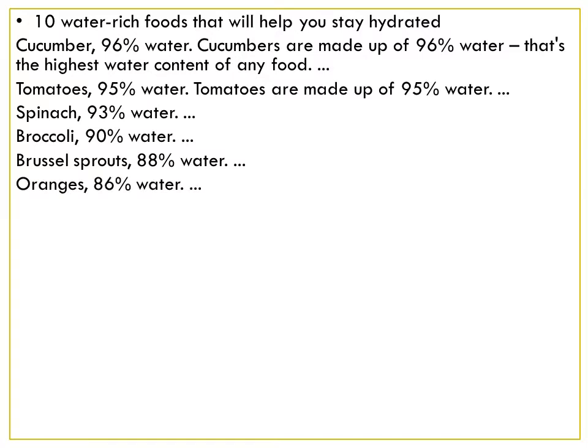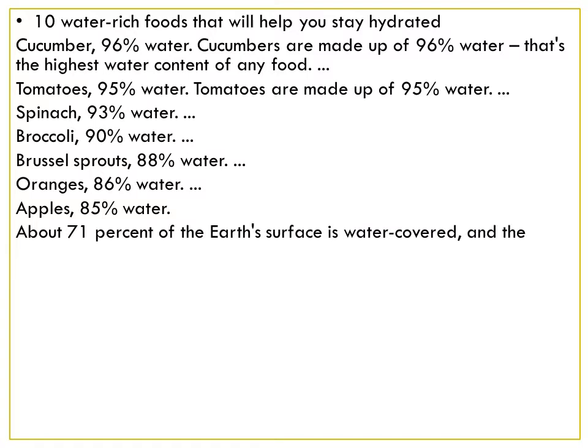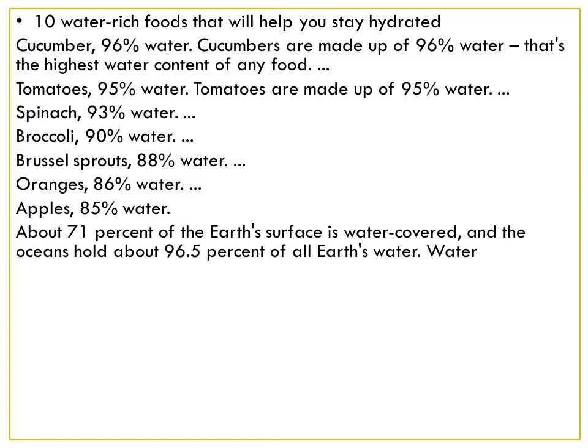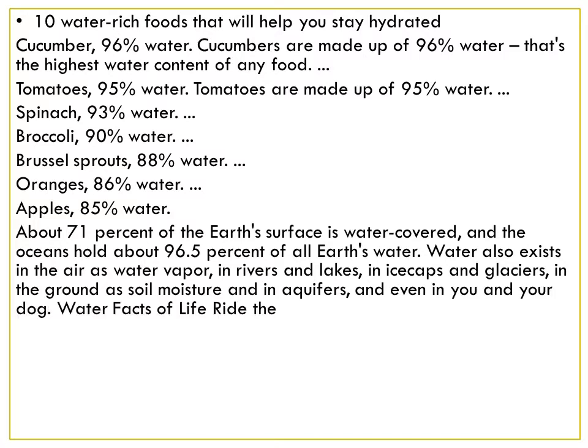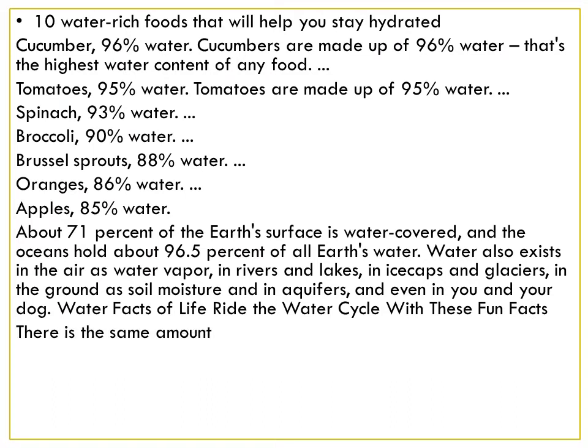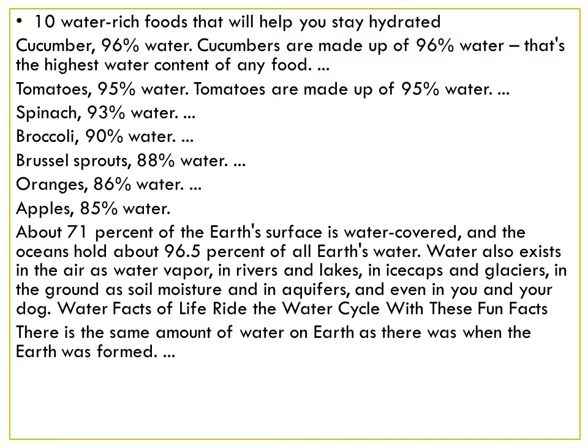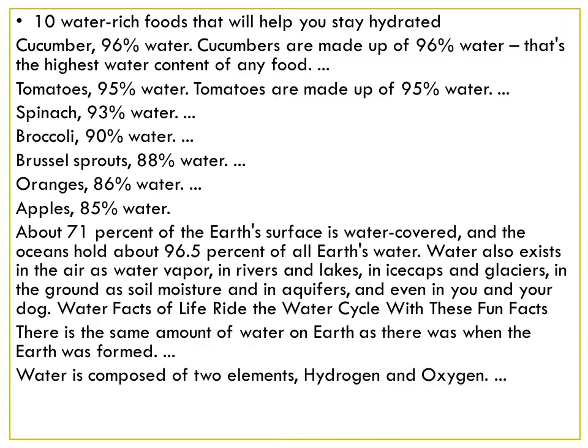About 71% of the earth's surface is water covered, and the oceans hold 96.5% of all earth's water. Got it? Water also exists in the air as water vapor, in the rivers and lakes, in the ice caps and glaciers, in the ground as soil moisture, and in aquifers, and even in you and your dog. Got it? Water facts of life, ride the water cycle with these fun facts. Yes, children, there is the same amount of water on the earth as there was when the earth was formed.